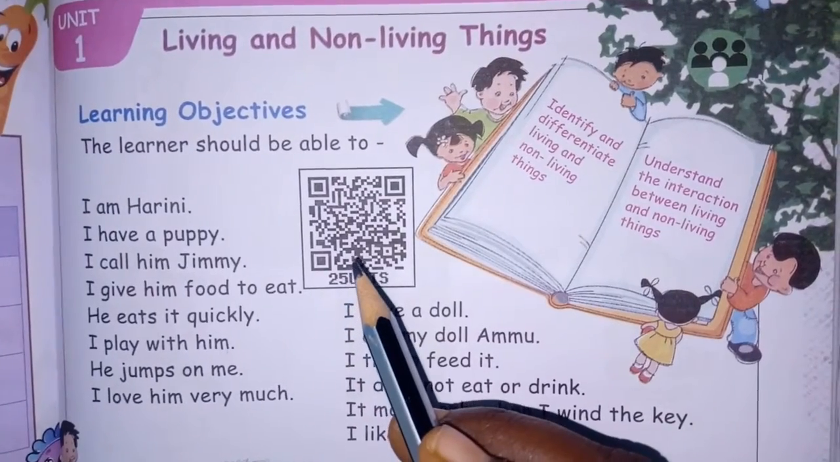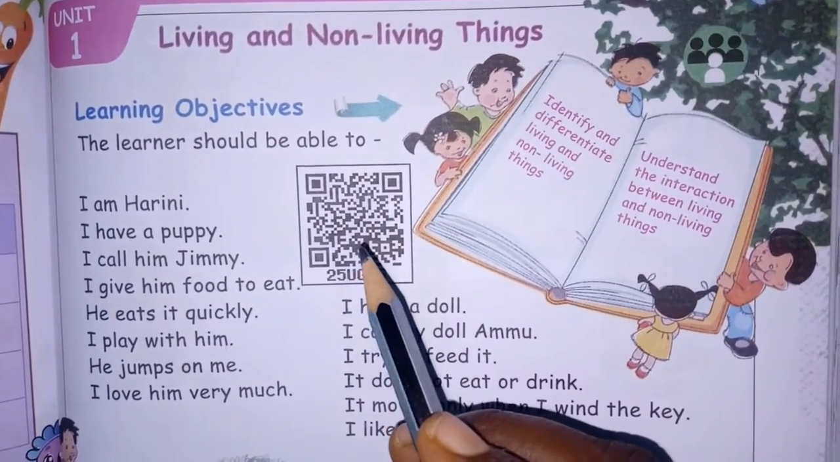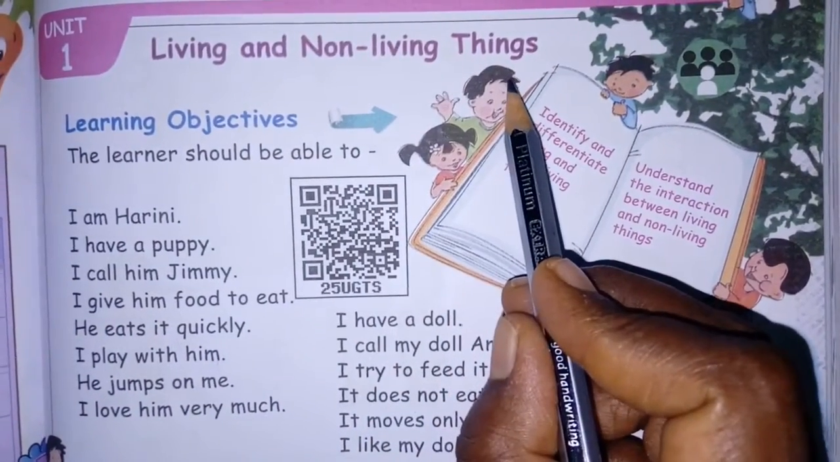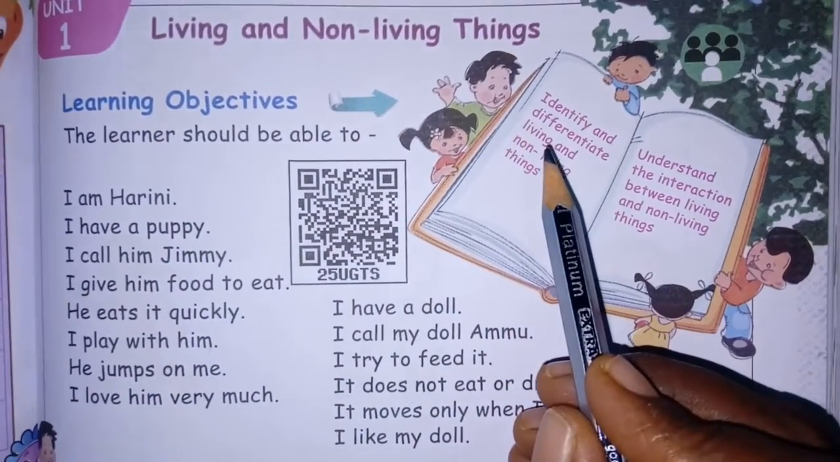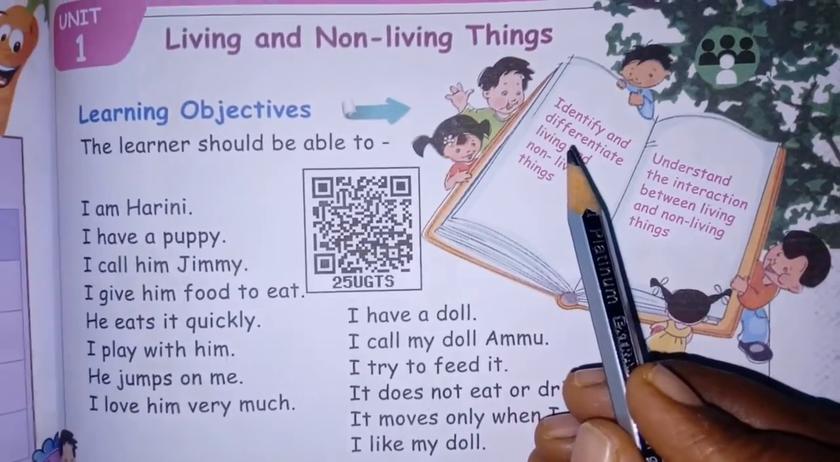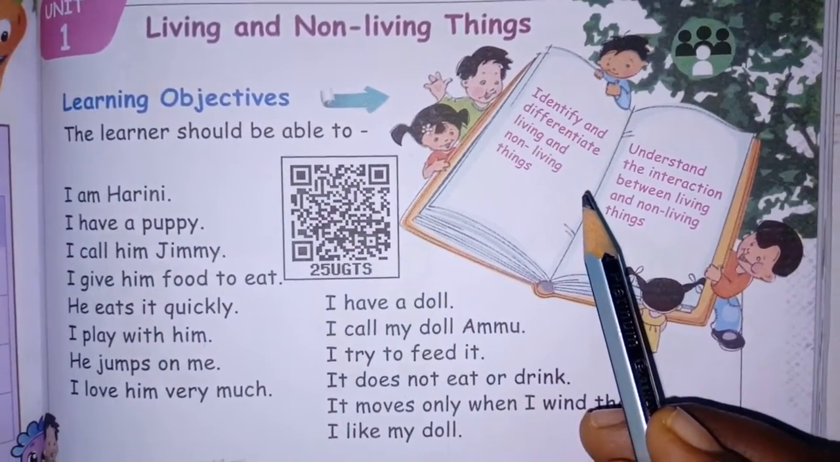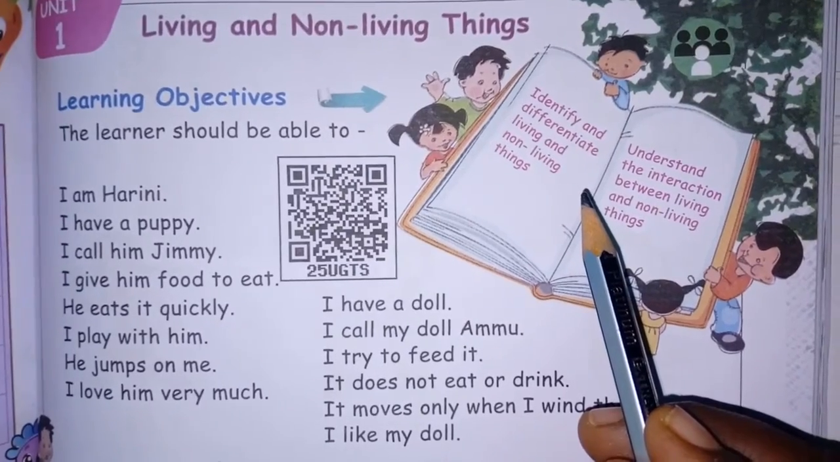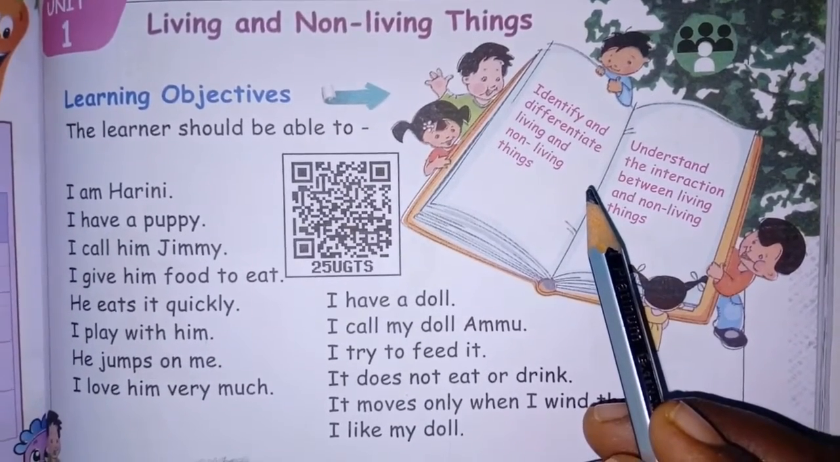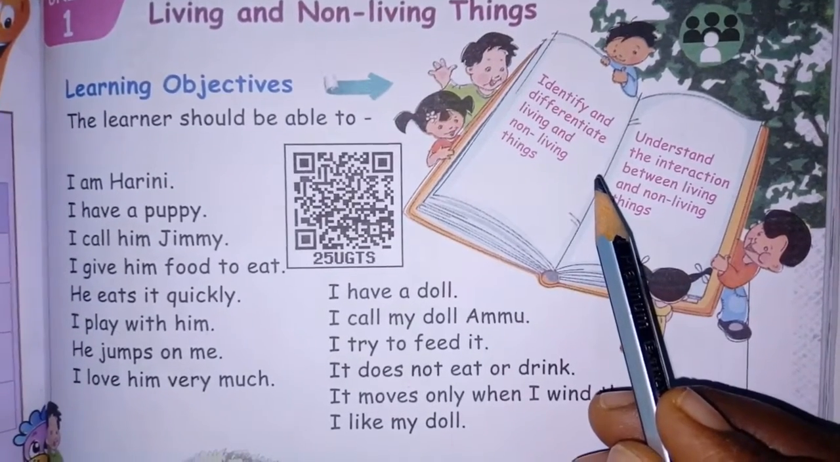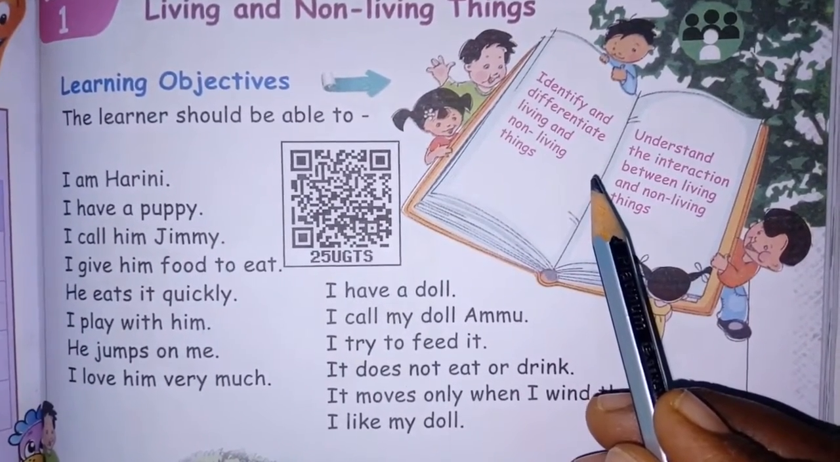First term, first unit for the first standard. You're going to learn about the living and non-living things topic. So what are living things? We can give some examples for living things. It's nothing but plants, animals and human beings. What are the examples for non-living things? Stone, soil, air, water, fire, etc.